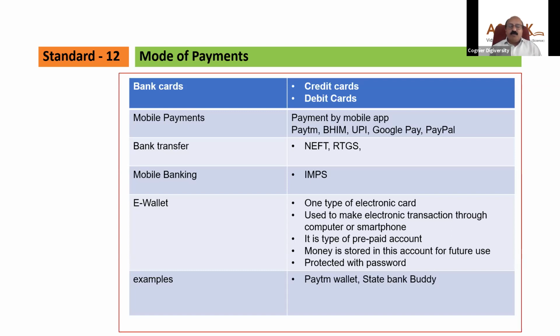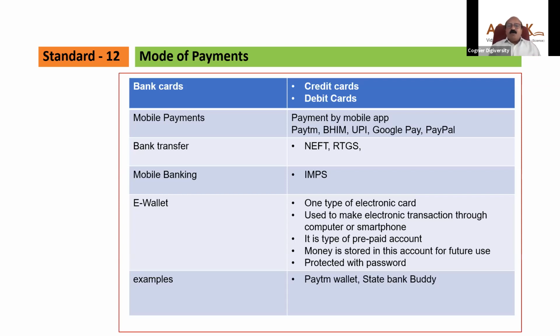The next mode of payment is a very interesting one. Nowadays, everyone is using the e-wallet. An e-wallet is one type of electronic card. It is used to make electronic transactions through a computer or smartphone, similar to mobile banking. It is a type of prepaid account. What do you mean by a prepaid account?